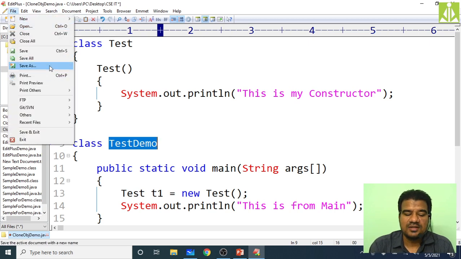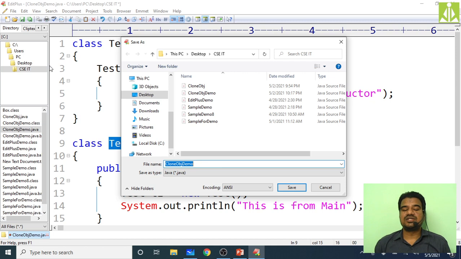Many students find a way of not using Edit Plus and not giving the file name the same as the public class name. All these things are different ways. I'm following this way to keep all my activities on track.